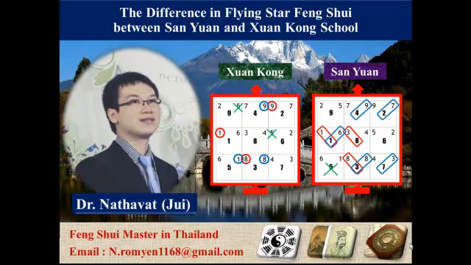Both of the flying star charts I show you here are Xuan Kong. For the Xuan Kong principle, now is period 8. So we have to look at the good mountain star and water star numbers 8, 9, and 1. The unsatisfied numbers are 2, 3, 5, and 7. For the San Yuan principle, mountain star and water star have to be matched with period star or time star. If they follow the San Yuan condition, that means mountain star or water star or both of them have a power to promote your activities.